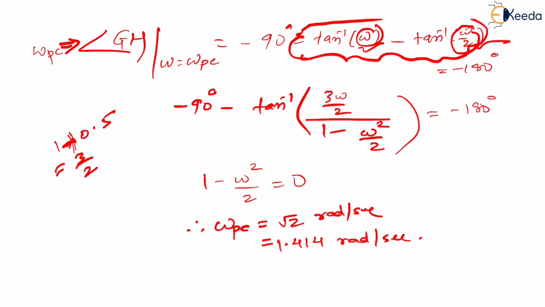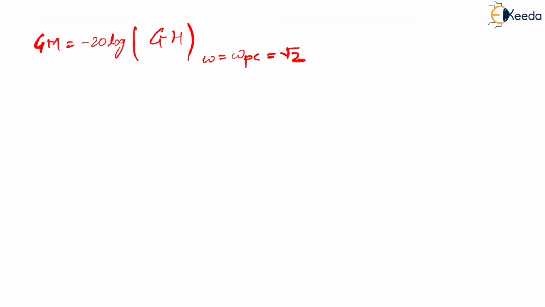Now I am interested in finding gain margin and phase margin, right? What is gain margin? Gain margin is equal to minus 20 log of mod of gh at omega equal to omega pc, which is equal to root 2, right? So I have this minus 20 log already, right? This is gain margin in dB, definitely, yes.